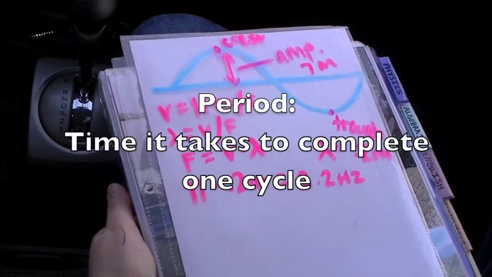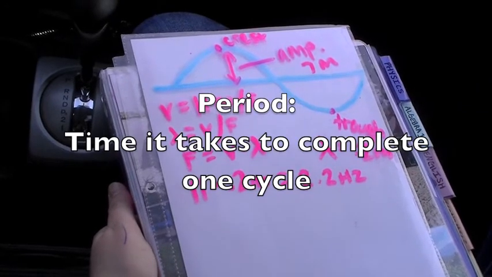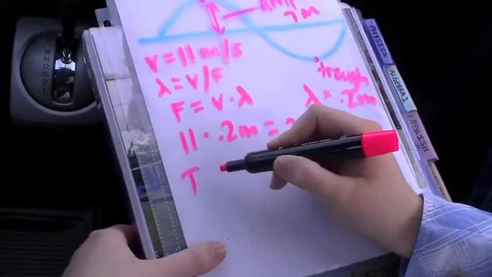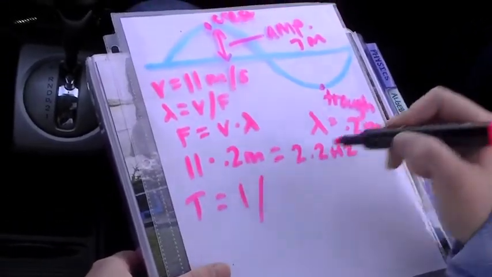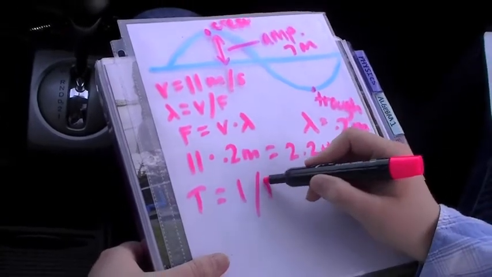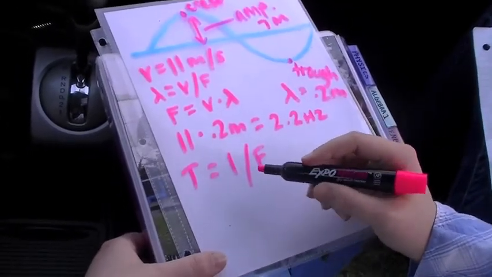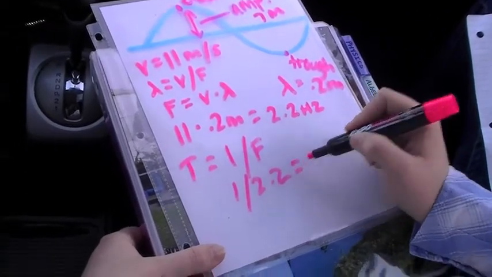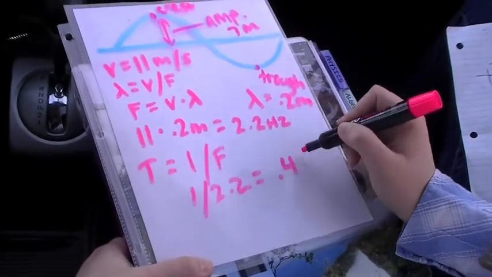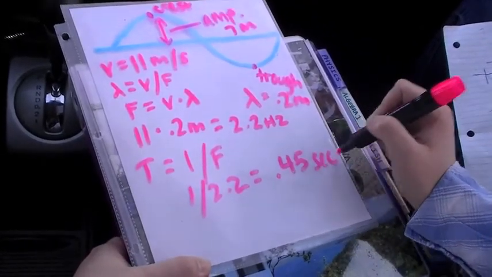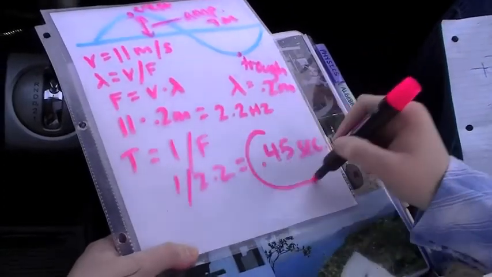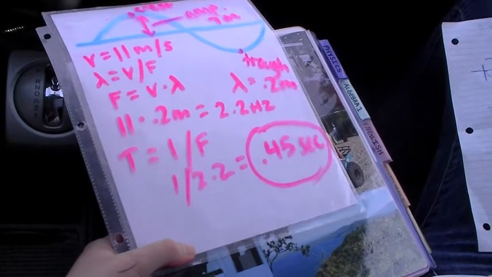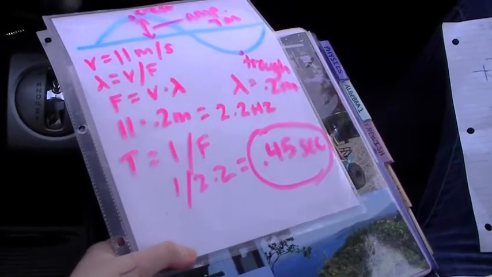So we have our frequency, and now I kind of want to find the period. What is that? The time it takes to complete one cycle. Okay, so the equation for that is time is equal to 1 divided by our frequency. So, frequency being 2.2, that will come out to 0.45 seconds. This is our time, and this time is how long it will take the wavelength to go through.